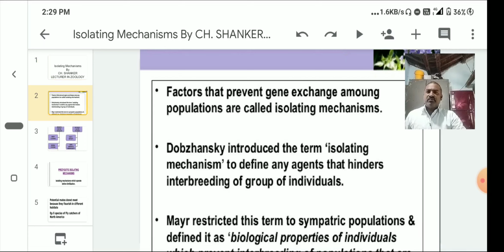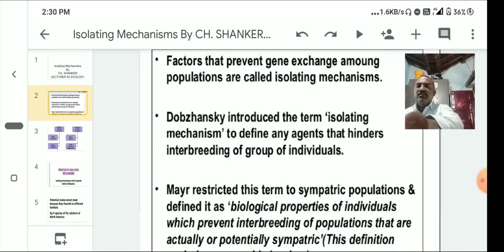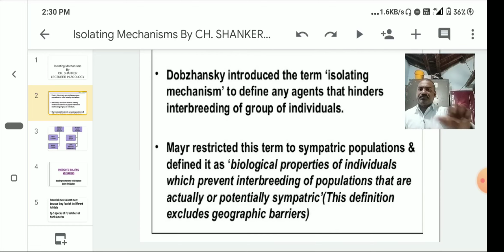Dobzhansky introduced the term isolating mechanisms to define any agents that hinder or stop the interbreeding of groups of individuals. Mayr restricted the term, especially in sympatric populations, and defined it as biological properties of individuals which prevent interbreeding of populations that are actually or potentially sympatric. This definition excludes geographic barriers.